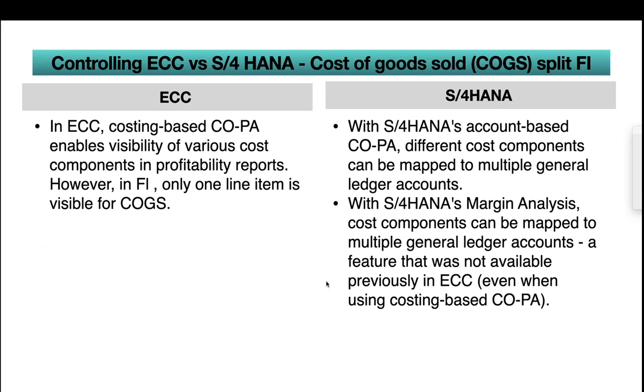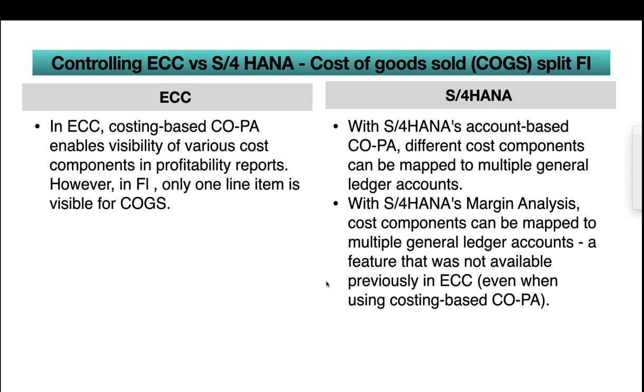So now we'll discuss COGS. It is short for cost of goods sold. In ECC, costing-based COPA enables visibility of various cost components in profitability reports. However, in FI, only one line item is visible in COGS. Maybe in the next slide, you can understand what I'm talking about.